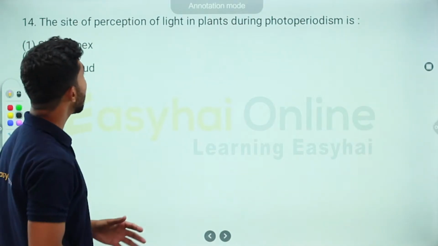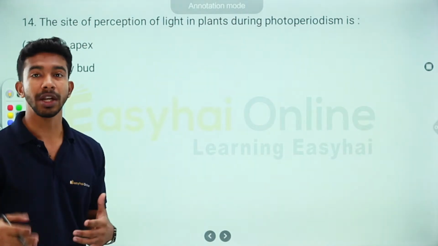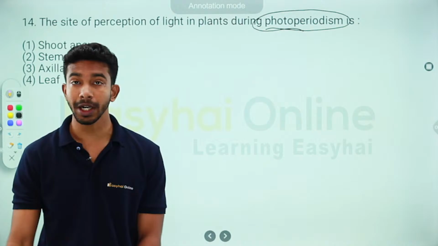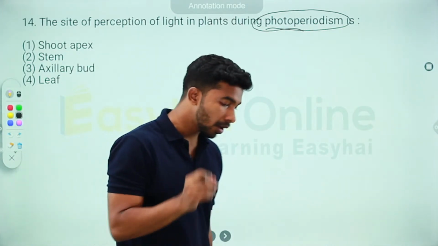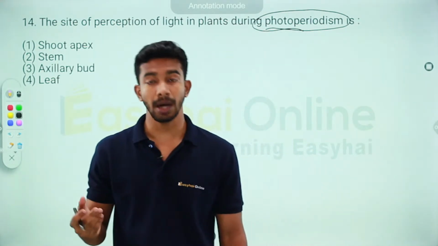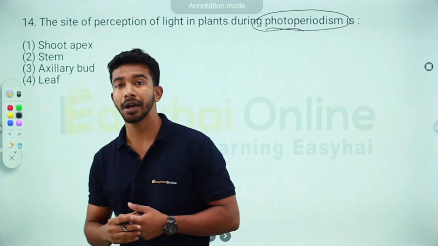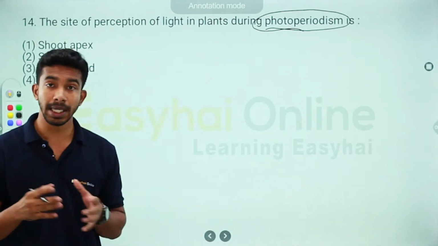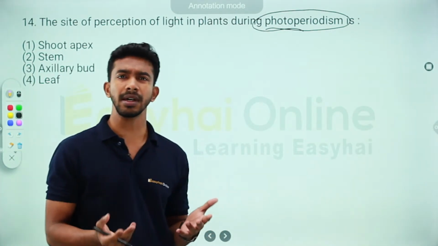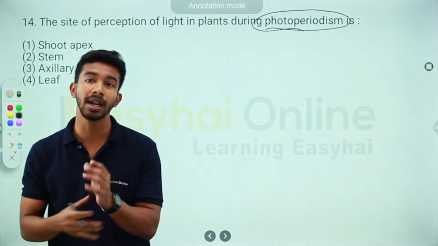The site of perception of light in plants during photoperiodism is... what is photoperiodism? Now, I'm in Delhi right now, and the summers are pretty harsh. I'm pretty sure it's the same everywhere across India right now. In summers we have longer days. The sun sets here around 6:37. Even around 7, we have very good sunlight outside.